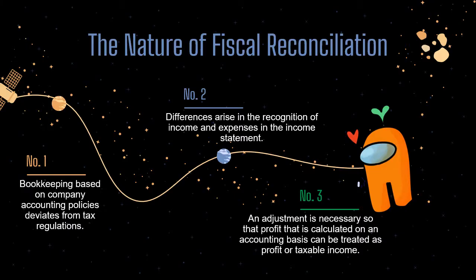So this is the nature of fiscal reconciliation. The first one is bookkeeping based on company accounting policies that deviates from tax regulation. And the second one is differences arise in the recognition of income and expenses in the income statement. And the third one is an adjustment is necessary so that profit that is calculated on an accounting basis can be treated as profit or taxable income.